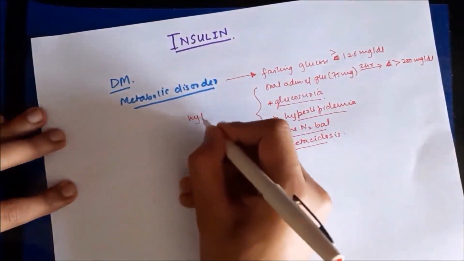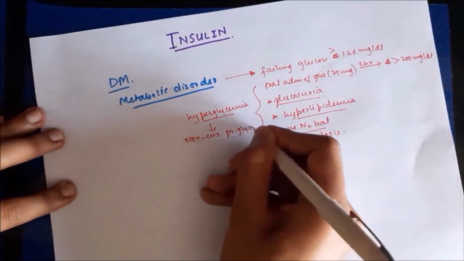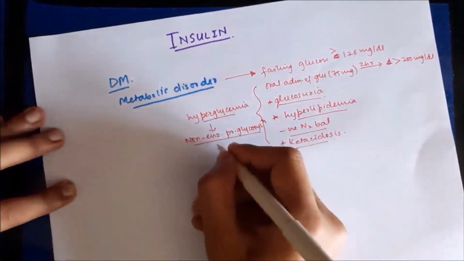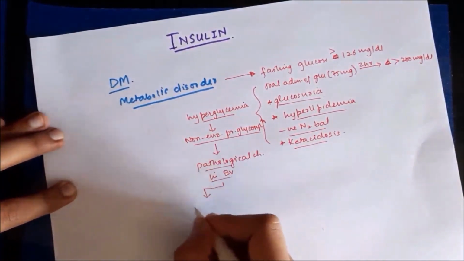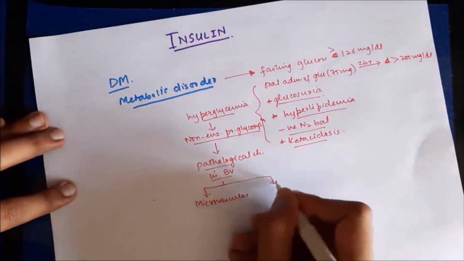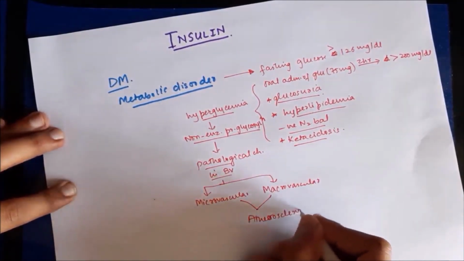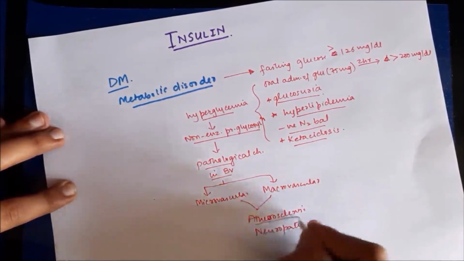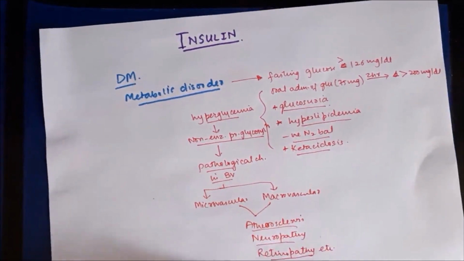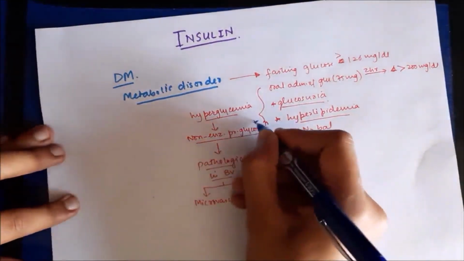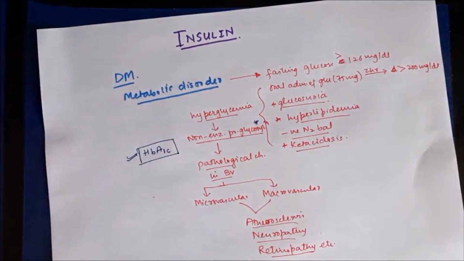Now, mainly because of hyperglycemia, there is non-enzymatic protein glycosylation. This non-enzymatic protein glycosylation results in several pathological changes, especially in small as well as large blood vessels. So there are microvascular as well as macrovascular changes, and as a result of these changes, there is development of atherosclerosis, diabetic retinopathy, diabetic neuropathy, etc. Now, the extent of protein glycosylation can be measured by measuring the levels of glycosylated hemoglobin, that is HbA1c.